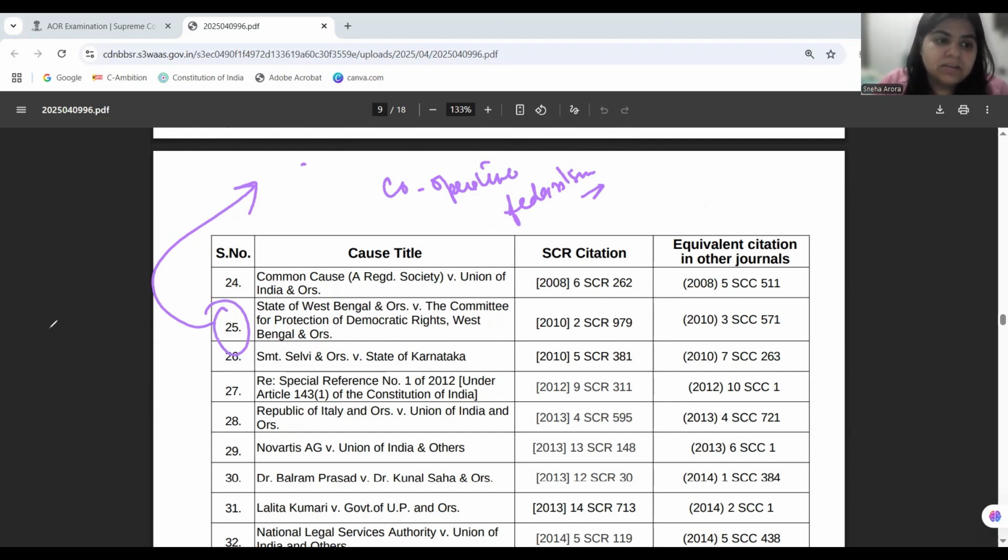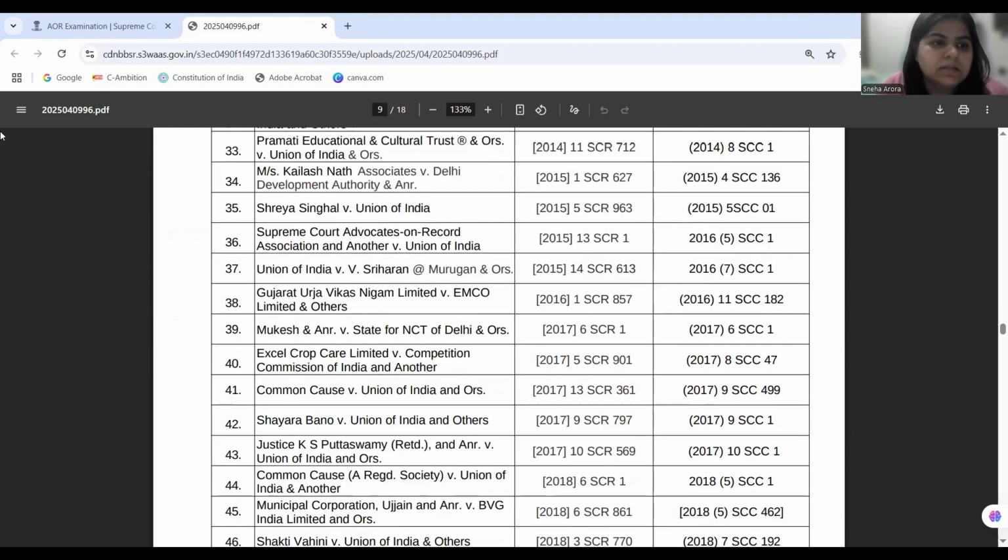Moving on to CBI itself, there is another case which is Union of India versus V. Sriharan alias Murugan. And in this case, this is basically the Rajiv Gandhi assassination case. And in this case, the Tamil Nadu government commuted sentences of the accused, whether they can do so because these were investigated by CBI.